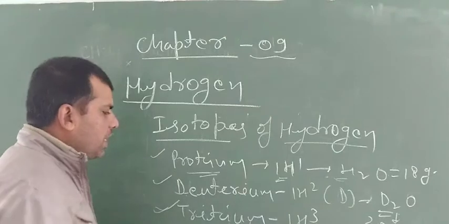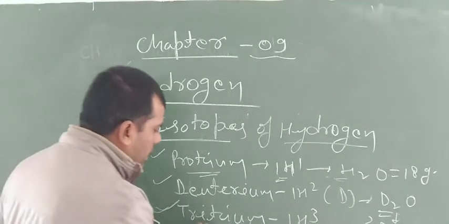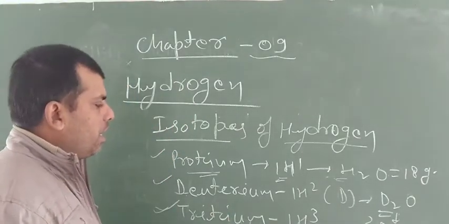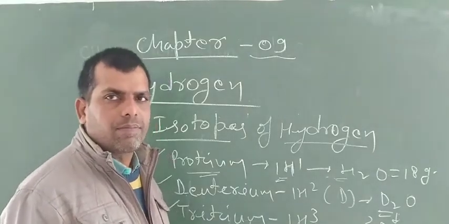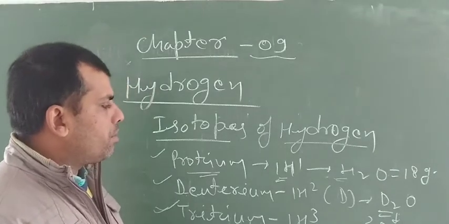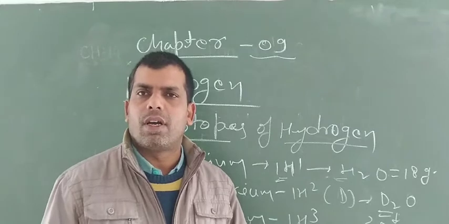The third isotope is tritium, 1H3, which is a very rare isotope, and it is found in the core of the sun only. When two tritium atoms unite together, they form a helium nucleus.